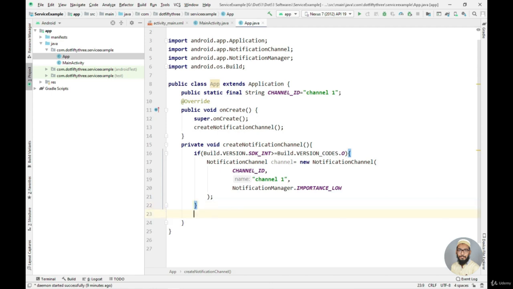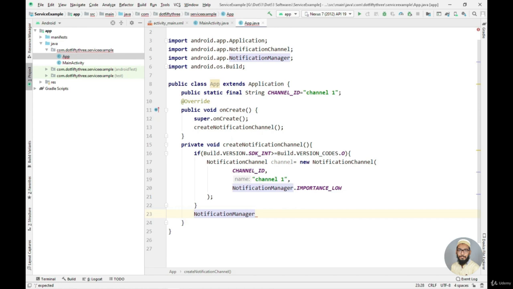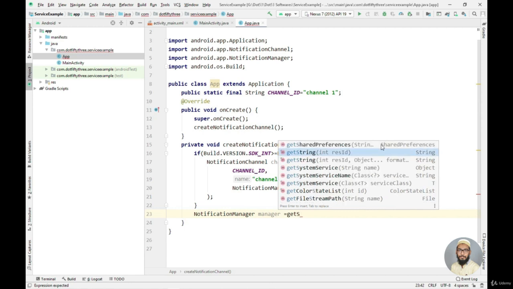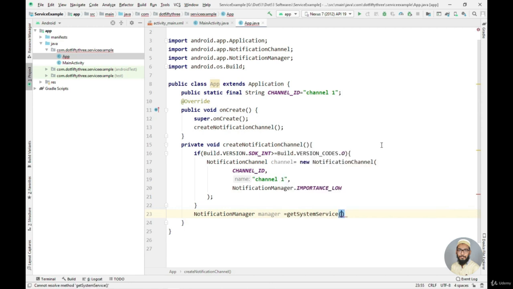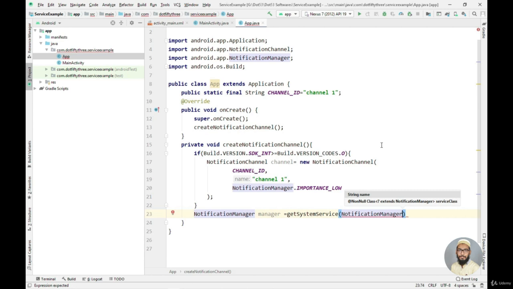In order to do that, I will write here notification manager, creating the object, and I will use the get system service method. I will pass the context, that is the notification manager dot this dot class. I need to pass the notification manager class.